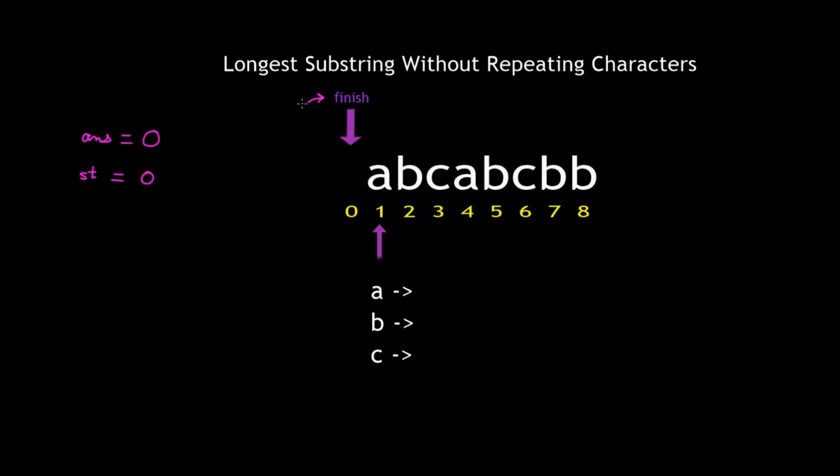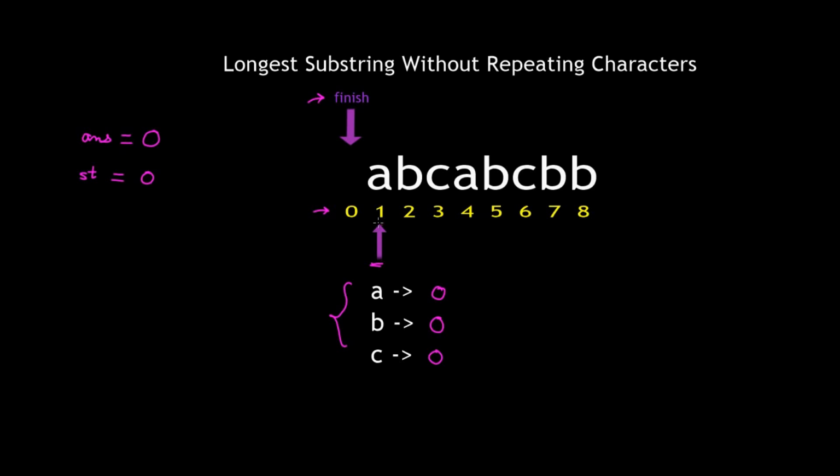Currently we have no last substring, so the value of finish is 0. Therefore we are assuming that the last substring ended at 0th position. Now these are not indices but the positions of a character in the string, and this is a map, and in C++ the default value is 0, and this arrow signifies the current position.